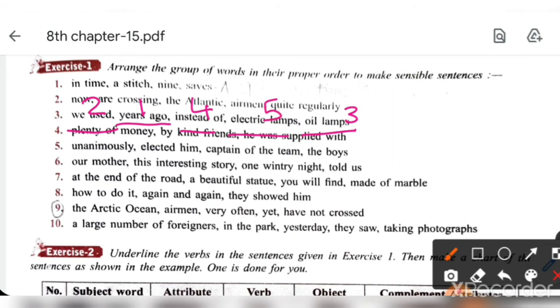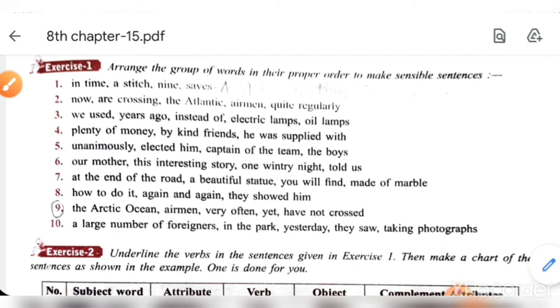Okay, be careful in capital letters. First letter of your sentence will be capital. Okay, so years ago we used oil lamps instead of electric lamps. Understood?